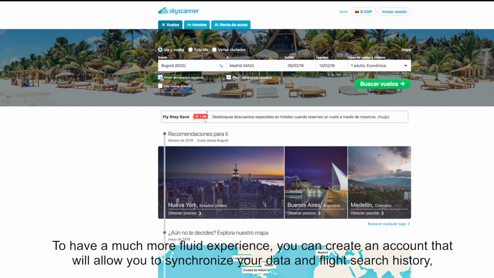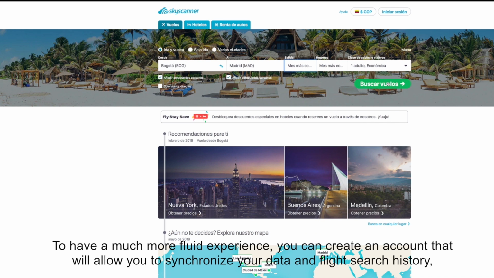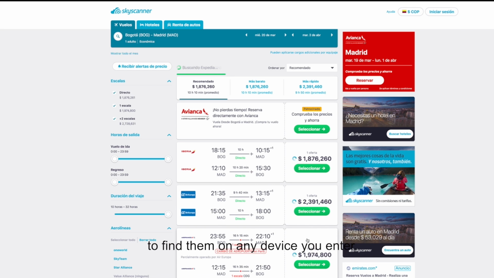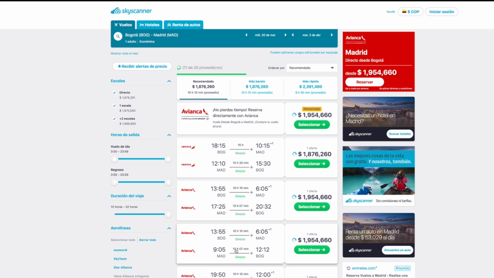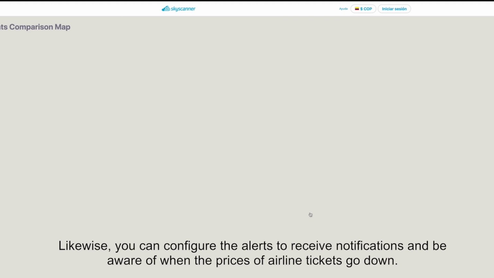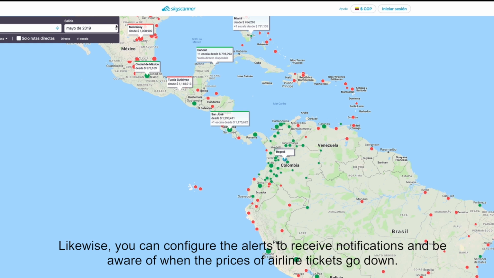To have a much more fluid experience, you can create an account that will allow you to synchronize your data and flight search history to find them on any device you enter. Likewise, you can configure the alerts to receive notifications and be aware of when the prices of airline tickets go down.